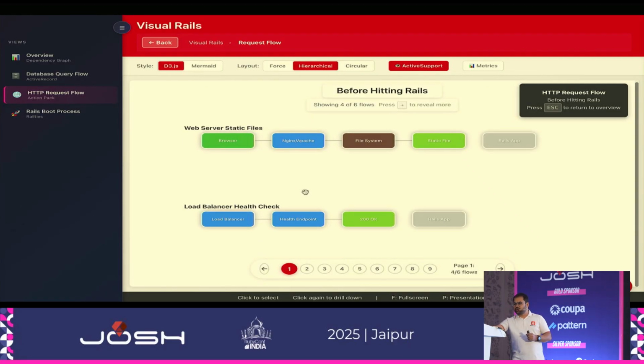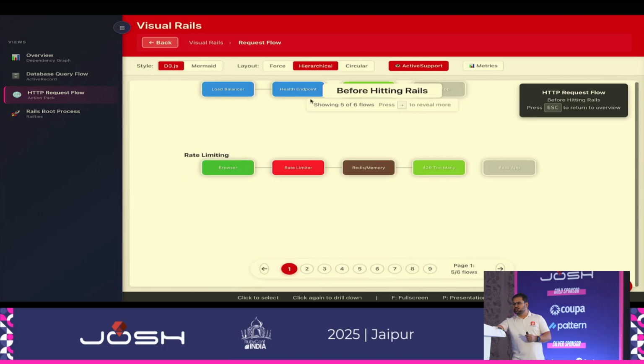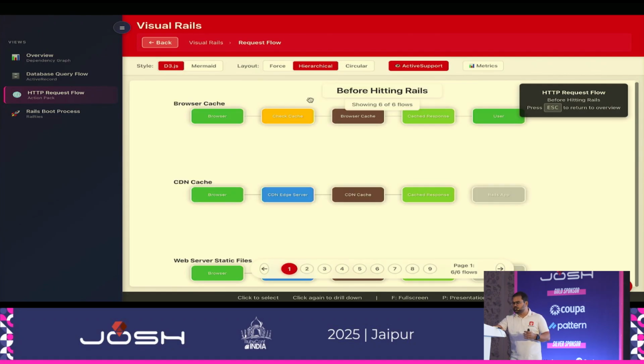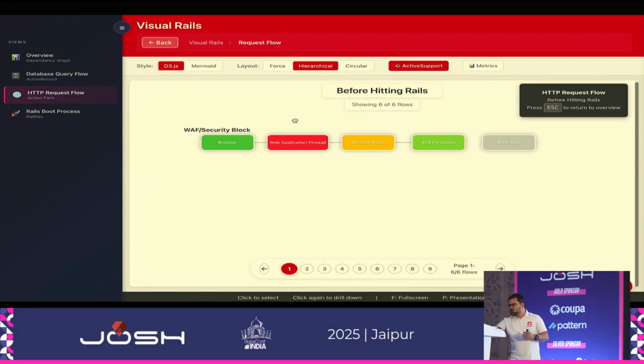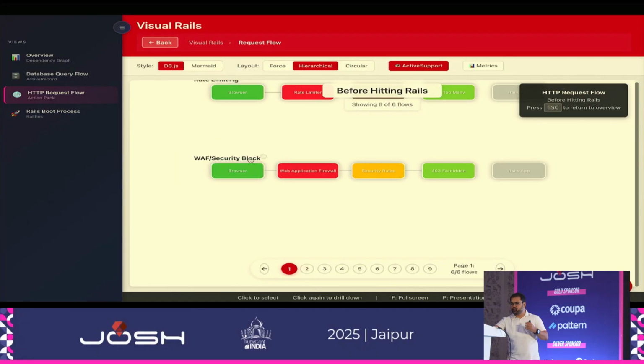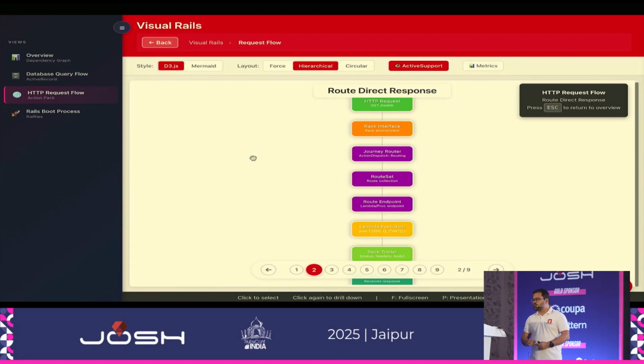These kinds of requests also return early. Then there is rate limiting. This may sometimes hit the load balancer and go back, or if you have implemented it in the Rails application, then it can come there. And finally, we have WAF or a security block. These are some examples where, if someone is trying to load your application, the request might not even hit the Rails application.